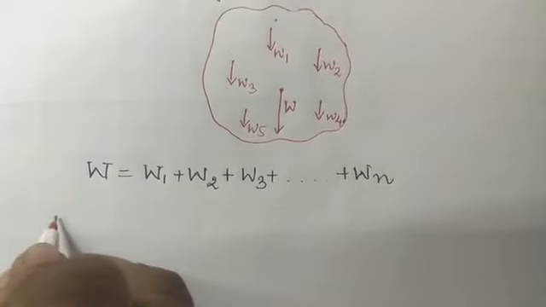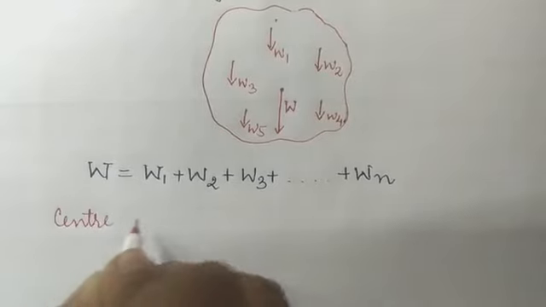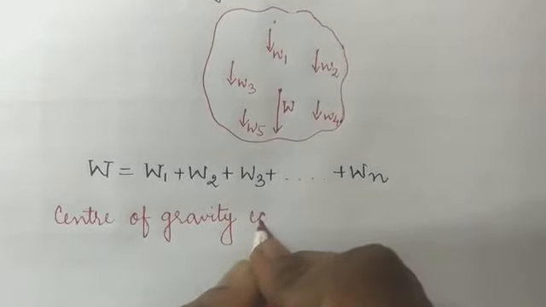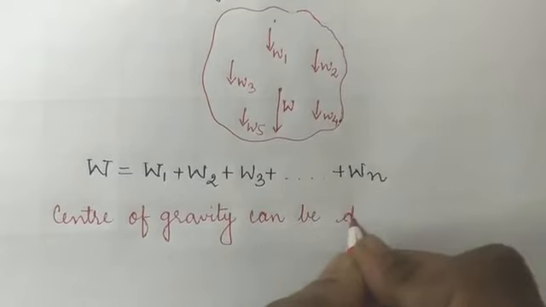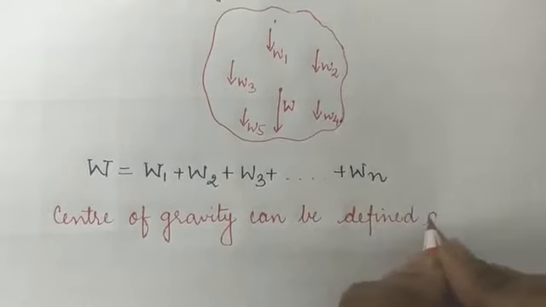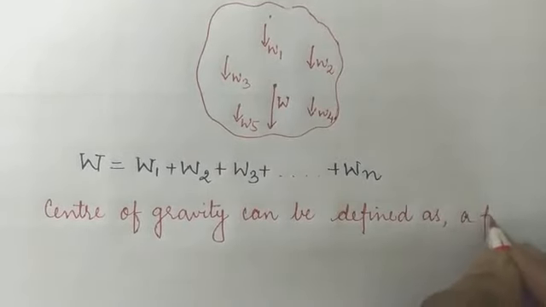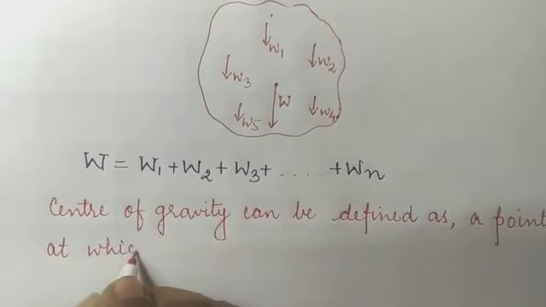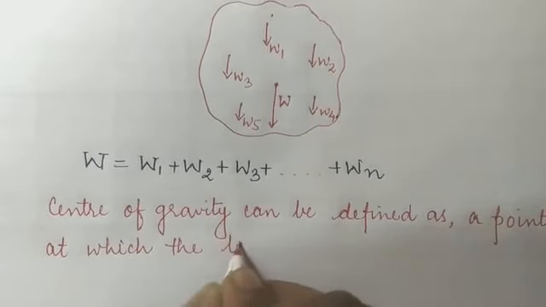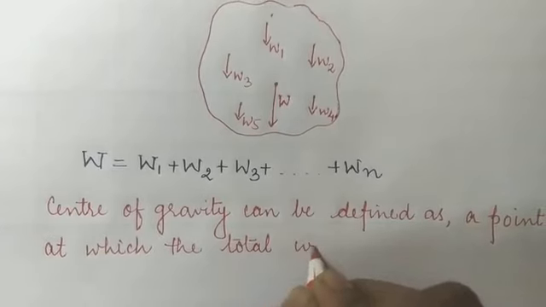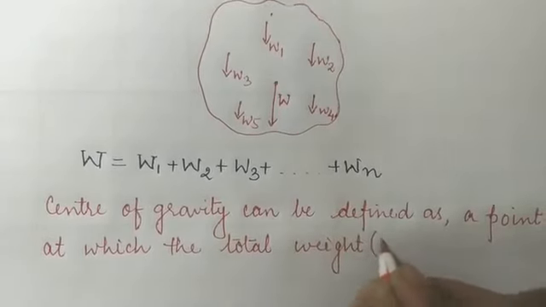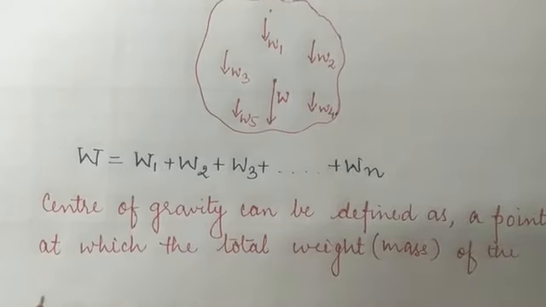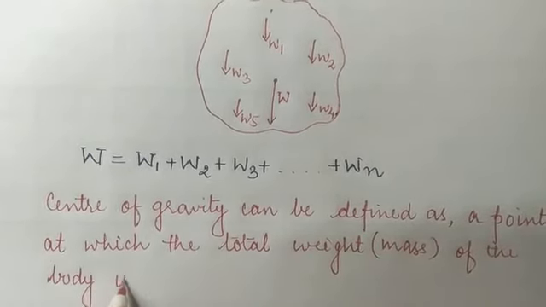So we can conclude that the center of gravity can be defined as a point at which the total weight of the body, weight or mass, is concentrated.